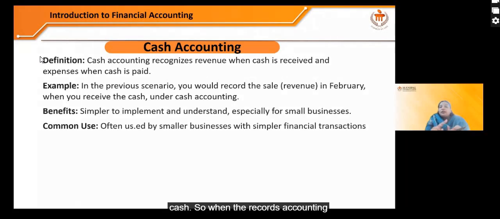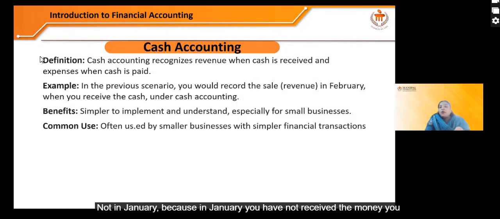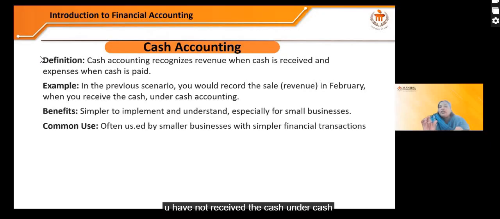So when accounting is done on the basis of cash accounting, revenue is recognized when cash is received and expenses when cash is paid. So in the previous example, if there is a sale, you will record the revenue in February, not in January, because in January you have not received the cash under cash accounting.